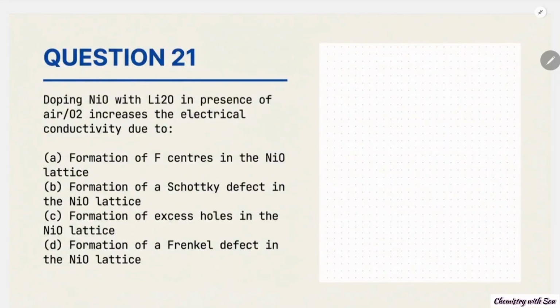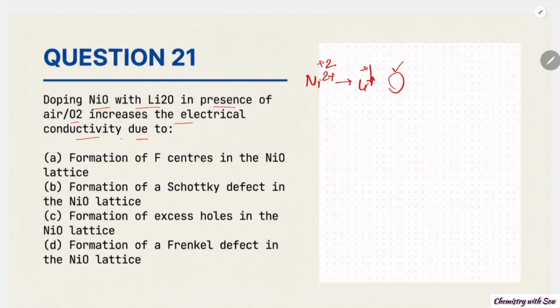Hello everyone. Today we will solve question number 21 to question number 40. So the first question is given as: doping NiO with Li2O in presence of air increases the electric conductivity due to. So basically in this case Ni2+ is replaced by Li+. Then one hole will appear because this is plus 1 charge and this is plus 2 charge.